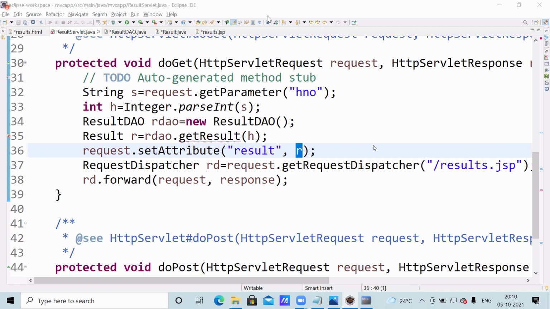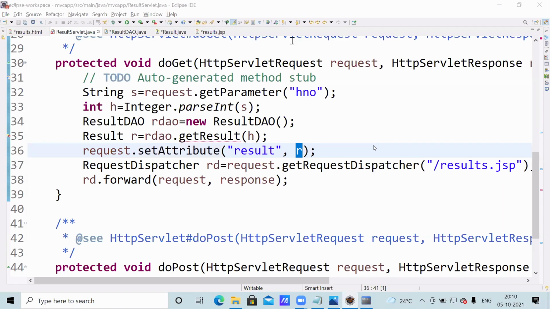The second parameter is actually the Object class, and I passed a Result class reference. Is it valid? Give me the answer. The setAttribute method in the request class takes two parameters: String, and Object. I passed Result. It is valid. How is it valid?